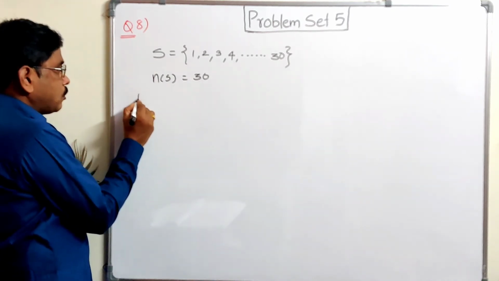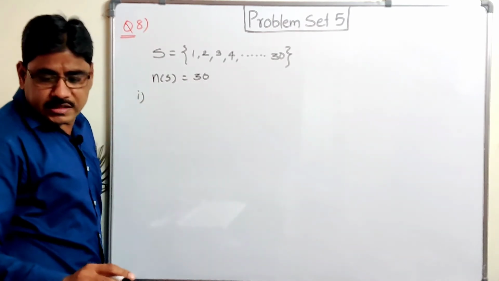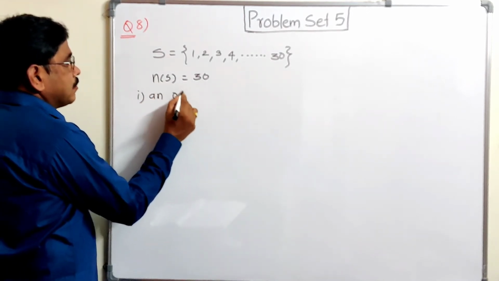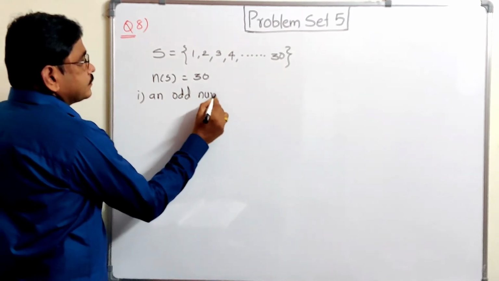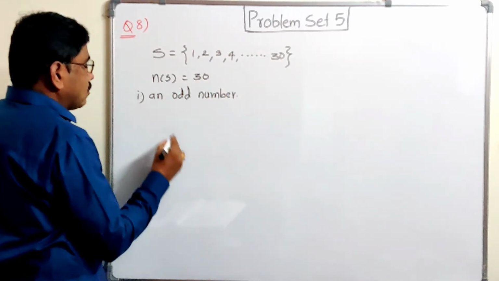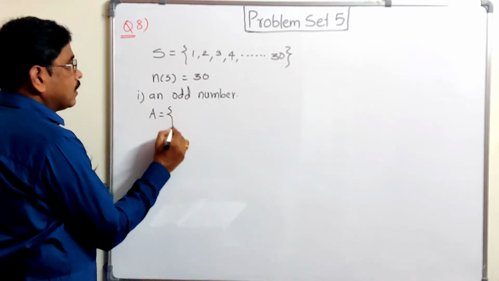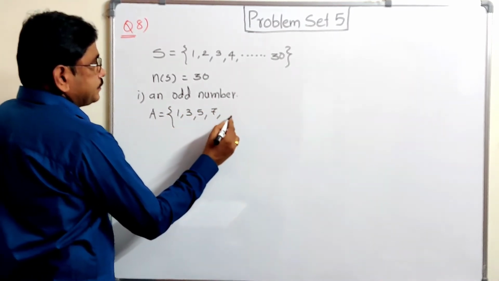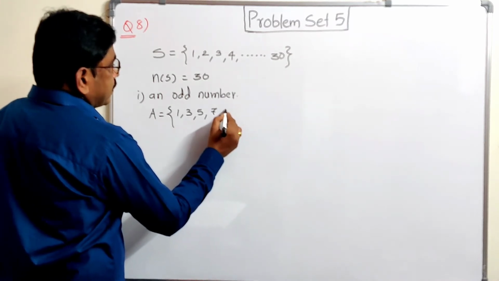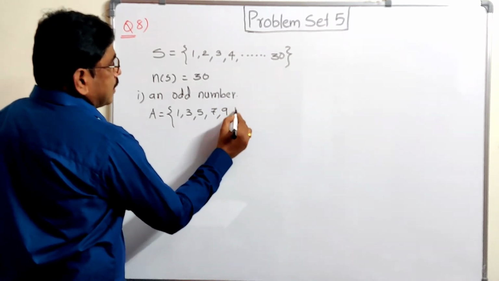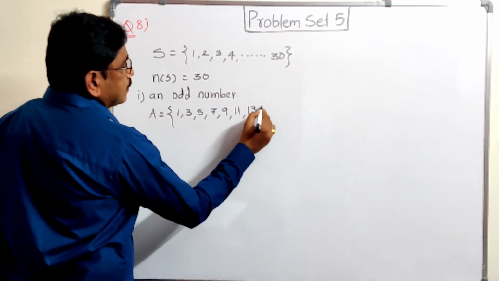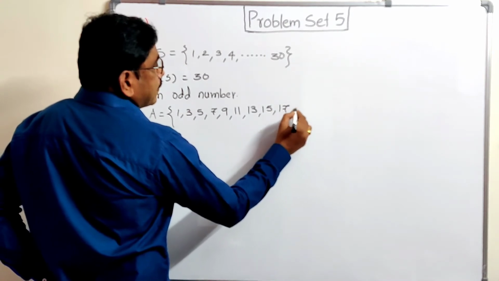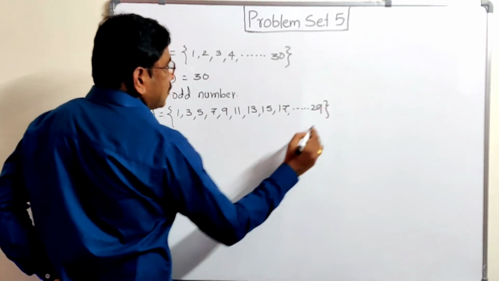Now possibilities are given, events are given. First event, an odd number on the ticket. Let it be set A. Odd number मतलब 1, 3, 5, 7, 9, 11, 13, 15, then 17 dash dash dash 29. तो आप लोग ऐसे लिख सकते हैं.